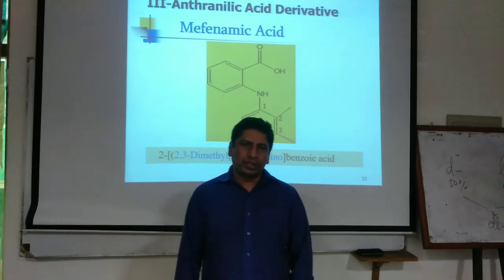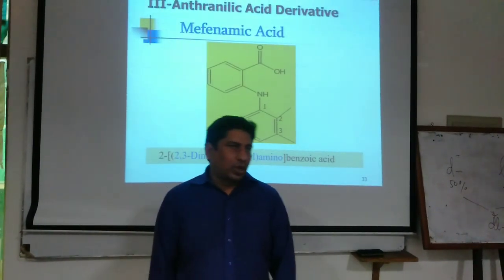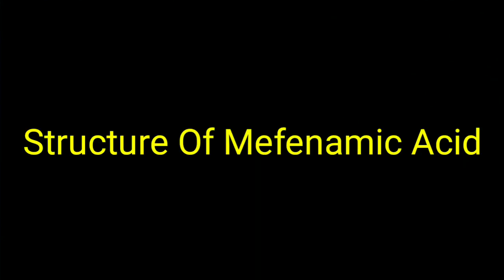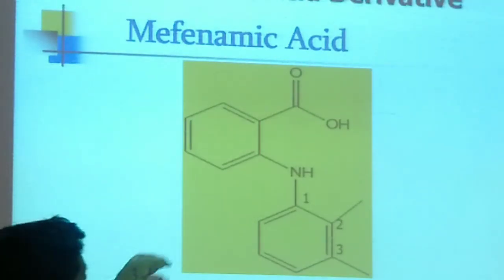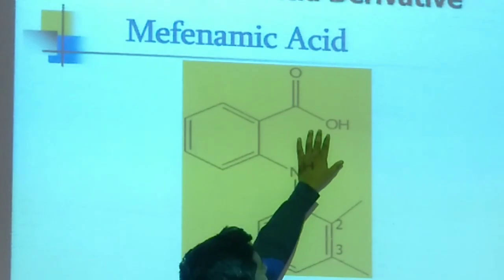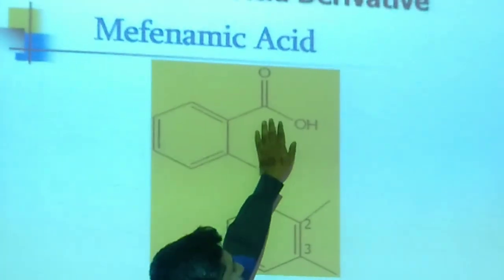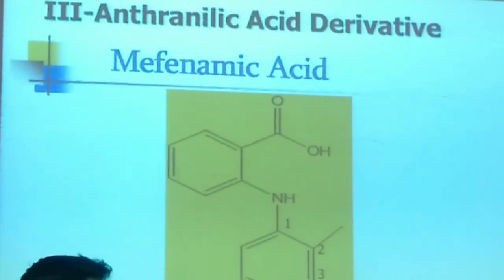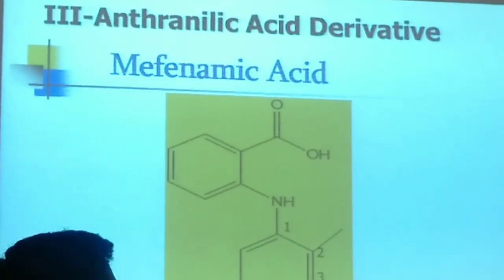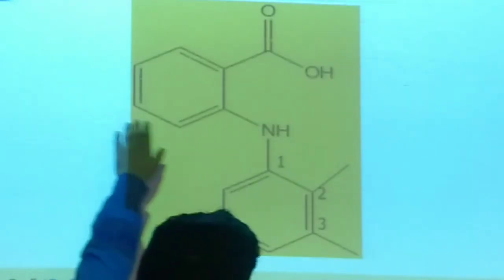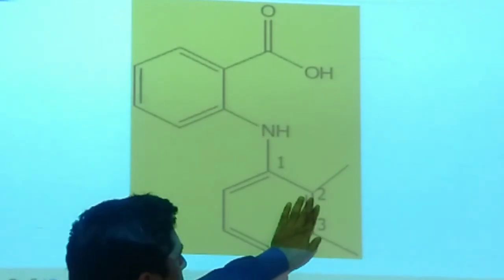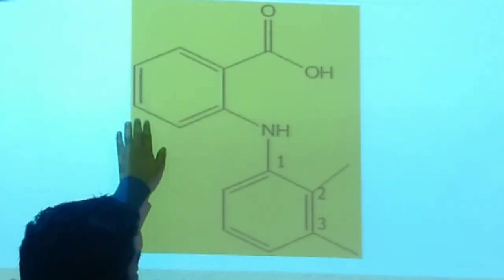Mefenamic acid is a drug that belongs, according to the structural relationship, to the anthranilic acid derivatives. The anthranilic acid group contains a benzene ring and a carboxylic group adjacent to an amino group. Anthranilic acid is also called aminobenzoic acid, and when that aminobenzoic acid is linked with a xylene linkage, it forms mefenamic acid.